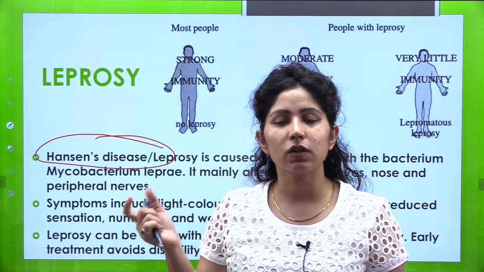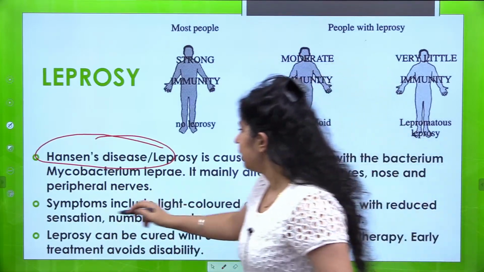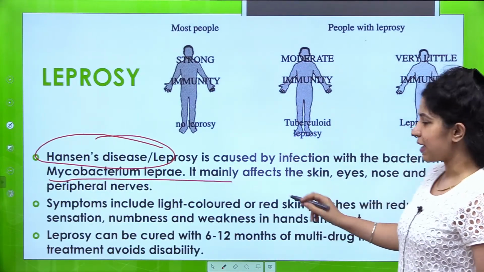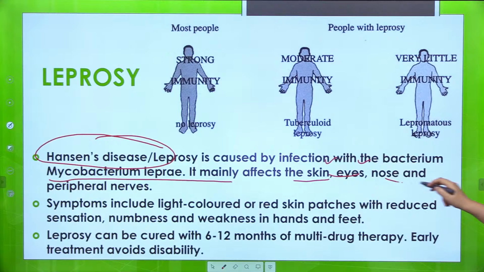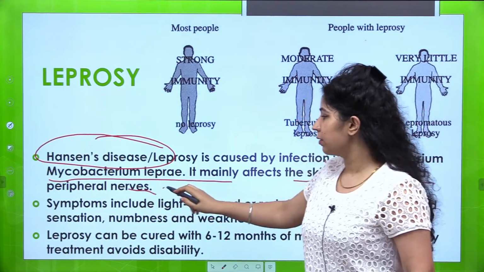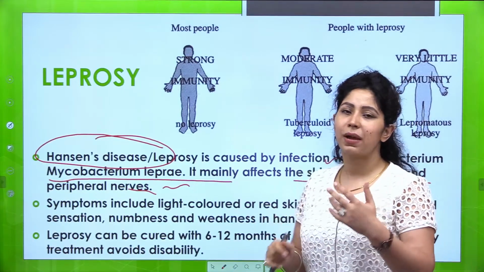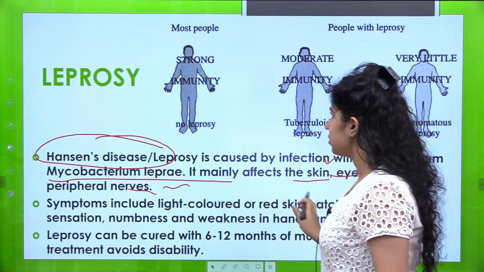So leprosy is caused by a bacterium. It is called Mycobacterium leprae. It mainly affects the skin, eyes, nose and peripheral nerves. Symptoms actually result in paralysis after a later stage.